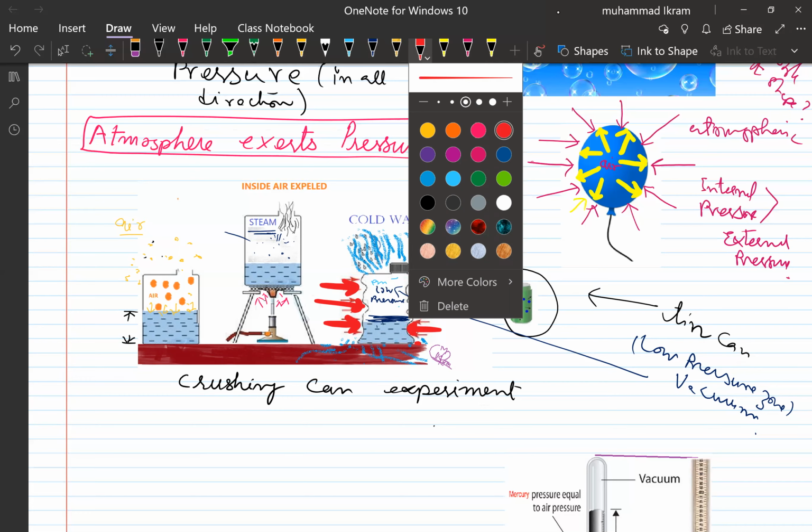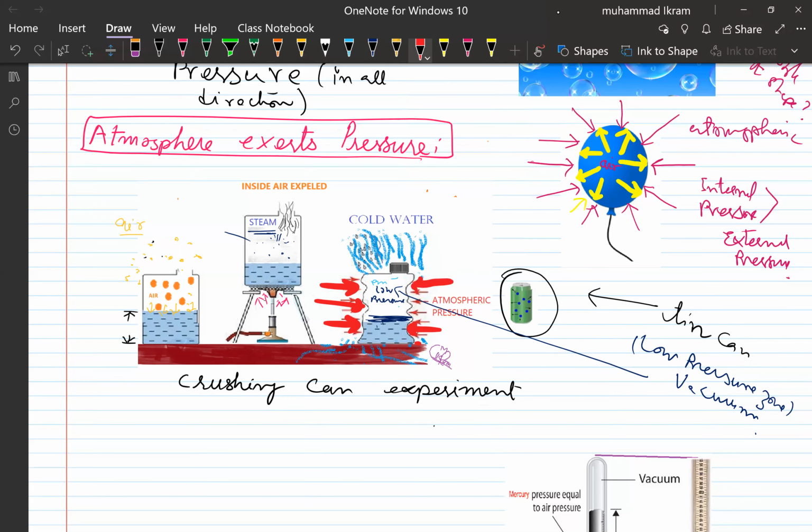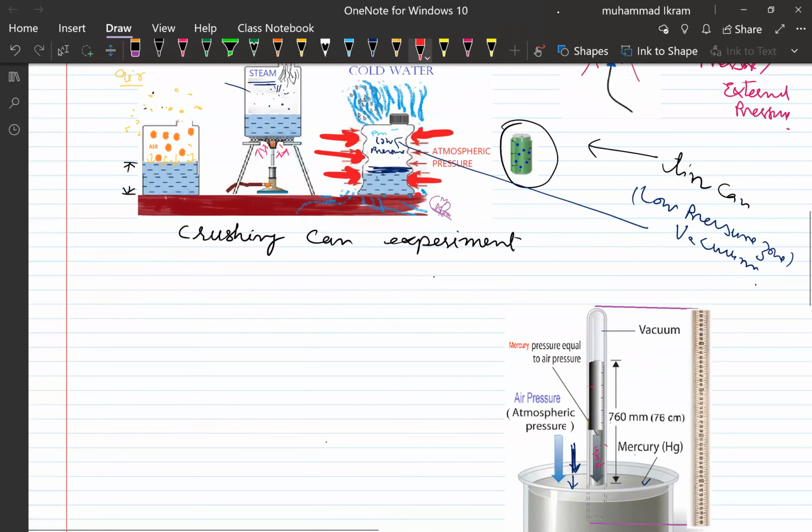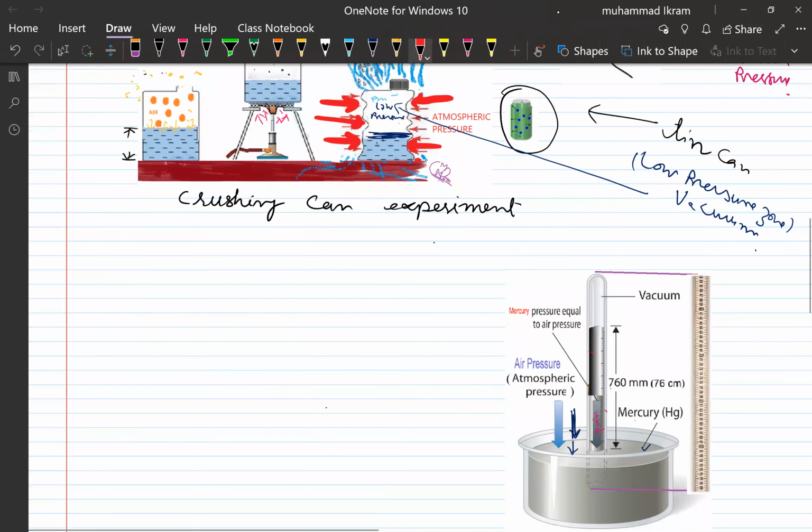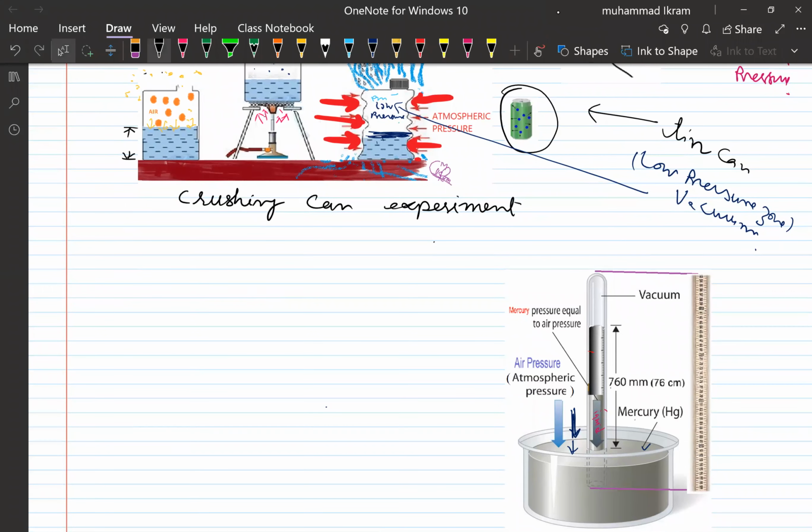Now the question is how to measure the atmospheric pressure. Atmospheric pressure can be measured by a device we call a barometer.